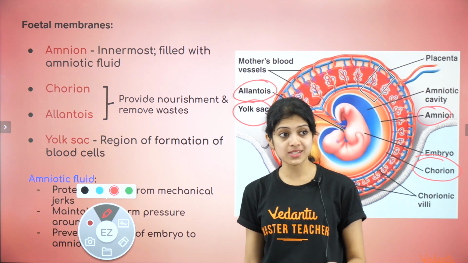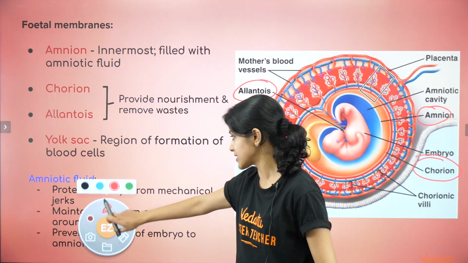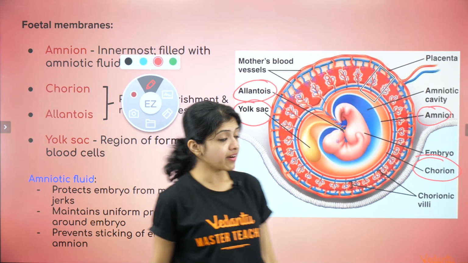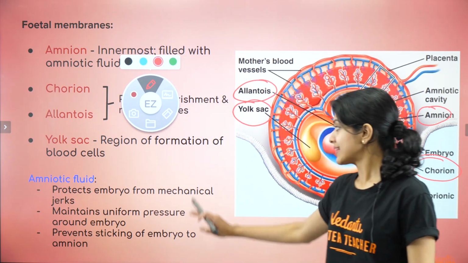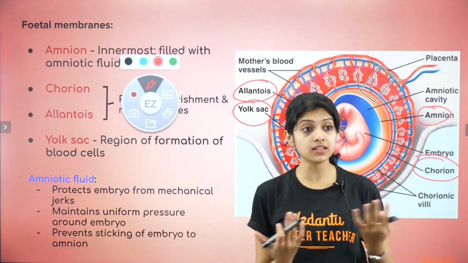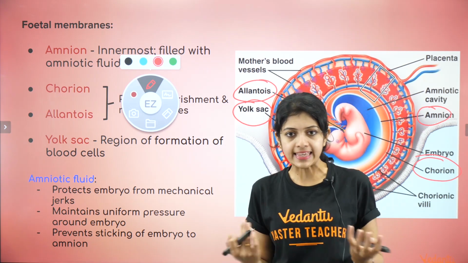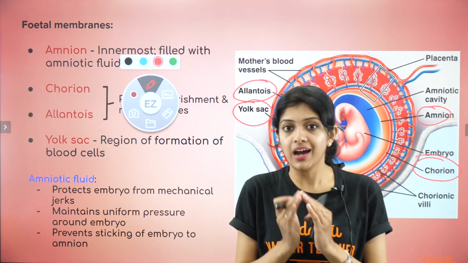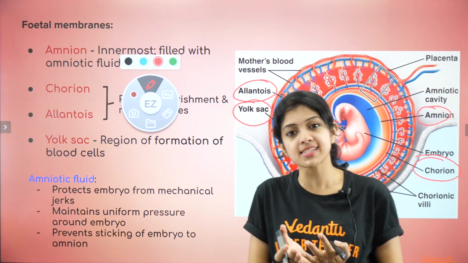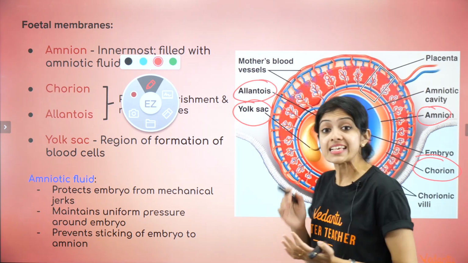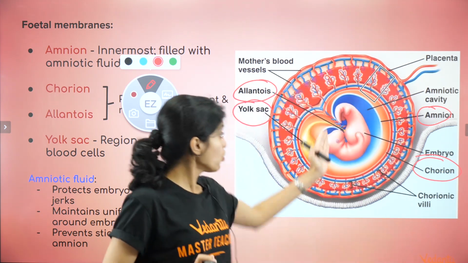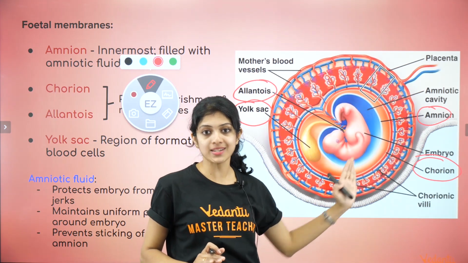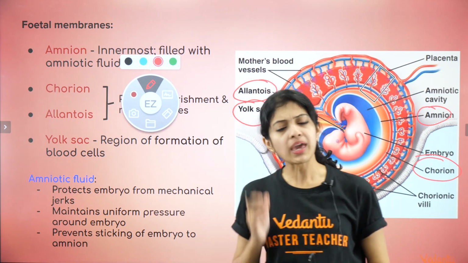Now coming to what I was telling you, the amniotic fluid. This blue colored portion here is where the amniotic fluid would be. That protects the embryo from mechanical jerks, mechanical shocks, any external jerk. Of course, it maintains a uniform pressure around the embryo so that it's well protected. And thirdly, of course, it prevents sticking of the embryo to the amniotic layer. In order to prevent that, amniotic fluid is present. Okay, now keep that in mind, children.